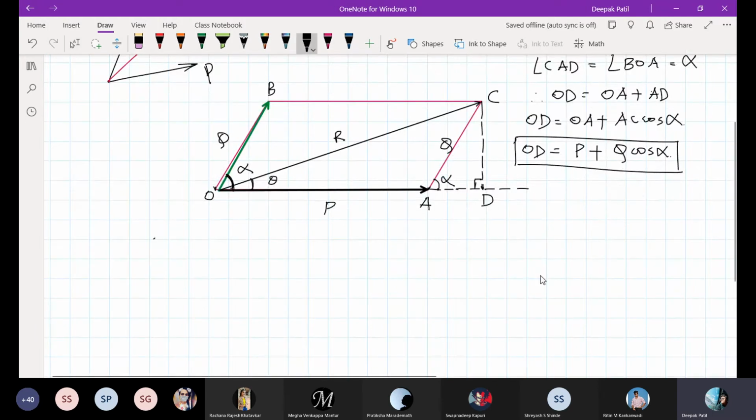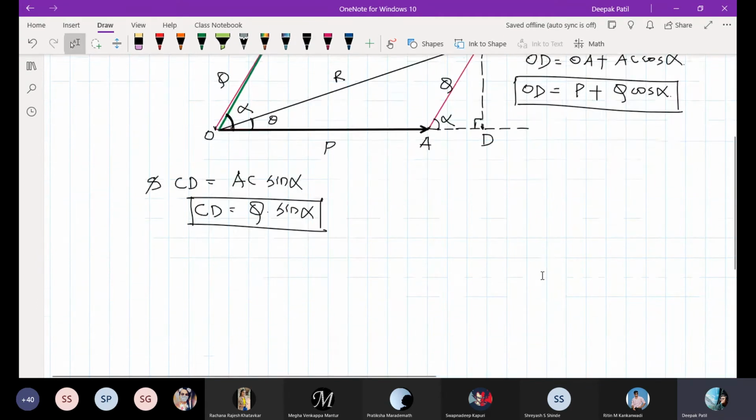Also, I can say that CD is equal to AC sin alpha. But AC in magnitude is nothing but Q, so CD is Q sin alpha. Let me keep this also for my future reference.